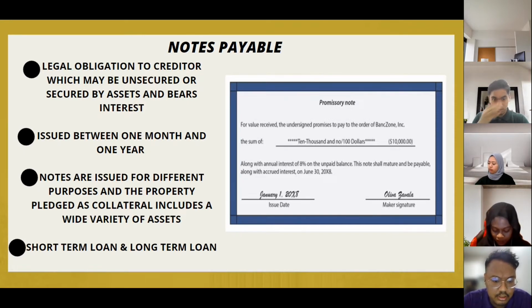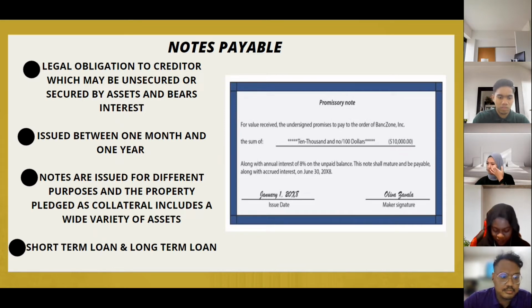And then the period of the note issued is between 1 month and 1 year, but longer term notes do exist. And then notes are issued for different purposes, such as buying a house or buying assets. And then loans have two types, short-term loans and long-term loans.